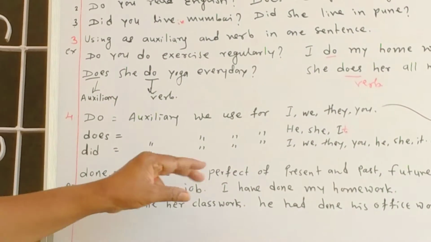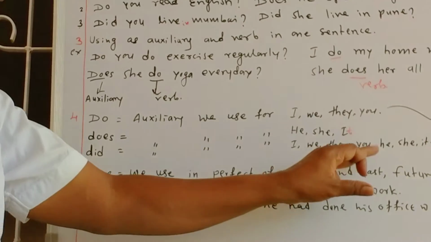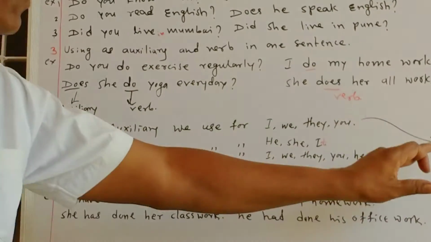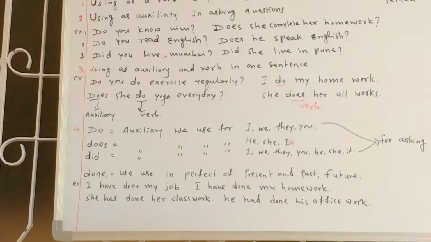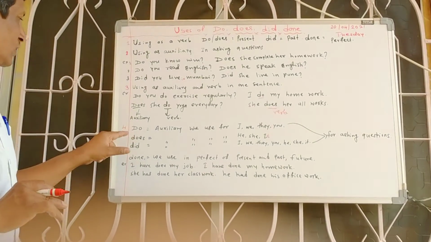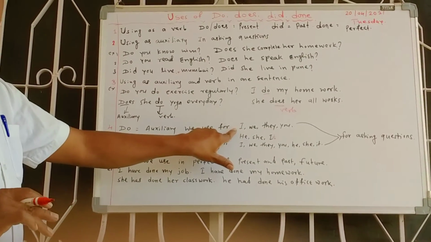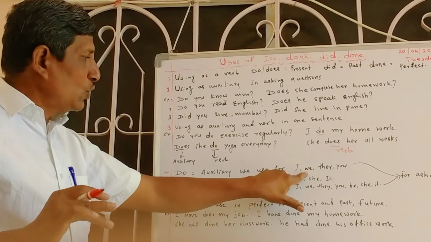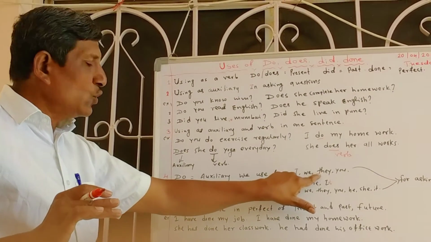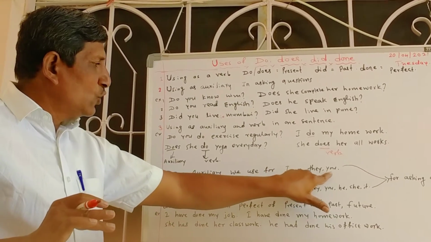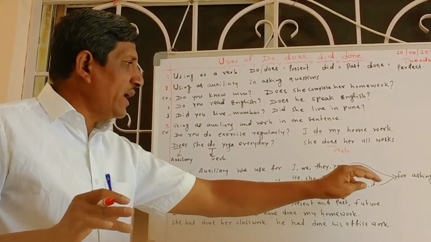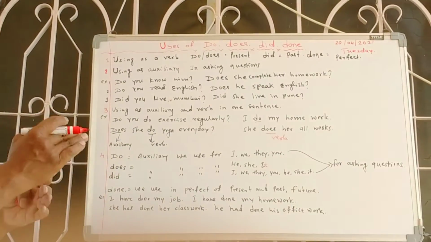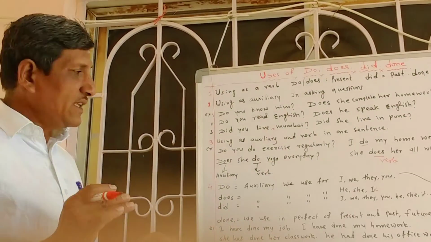And did we use for I, we, they, you, he, she, it, and for asking questions only. Okay, is it clear? So, do I make homework? Do we make homework? Do they make homework? Do you make homework? In this way we ask questions using it as an auxiliary in sentences.